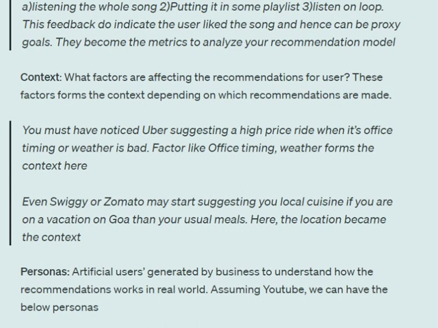So factors like office timing and weather form the context here, and the recommended price is slightly higher. Even at times, assume that you visit Goa, in that case food delivery apps like Swiggy or Zomato may start recommending you local cuisine as compared to your usual paneer and roti. So this is just to give you an example that depending upon the context, recommendations can change.